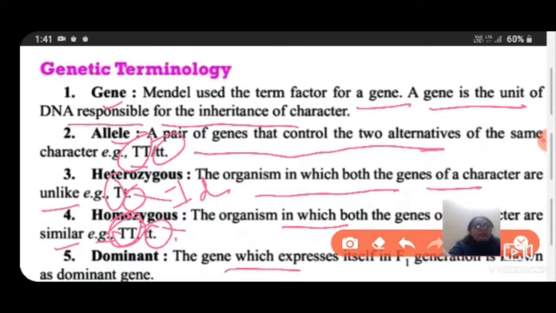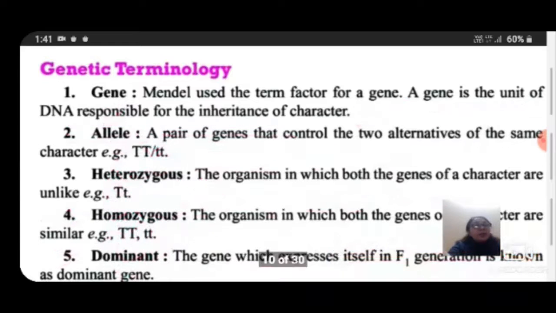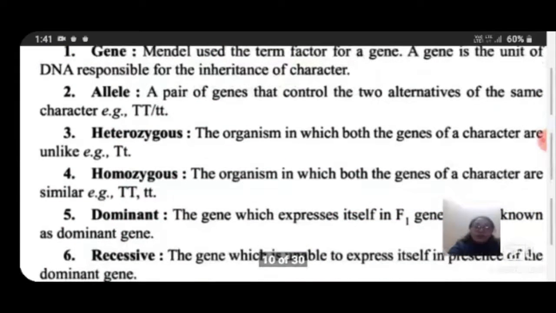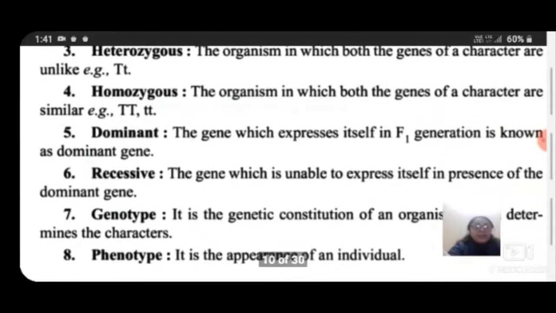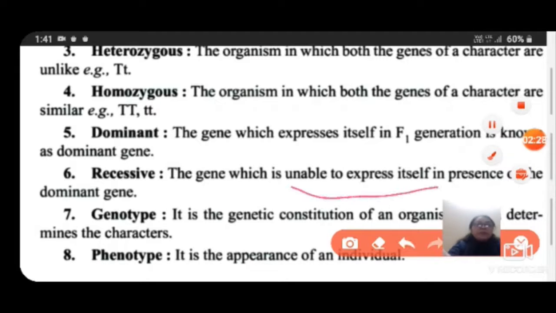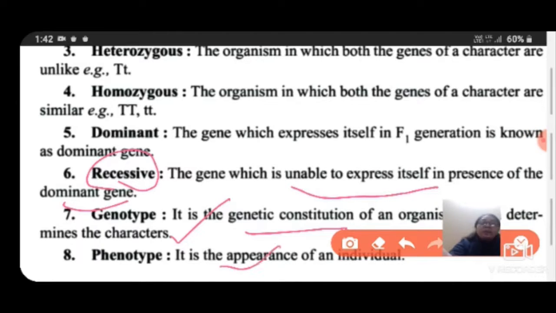Dominant: the gene which expresses itself in the F1 generation is known as the dominant gene. And the recessive gene is the one which is unable to express itself in the presence of the dominant gene. This trait is called the recessive trait. And the phenotype is the appearance of the individual, or we can say the physical appearance in front of us.